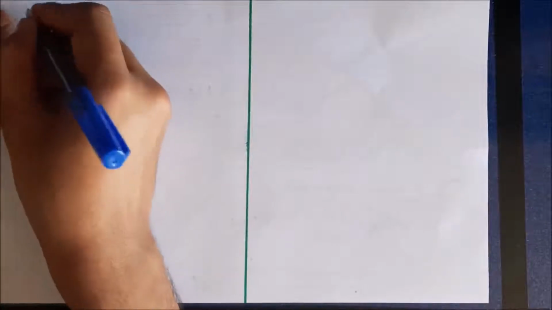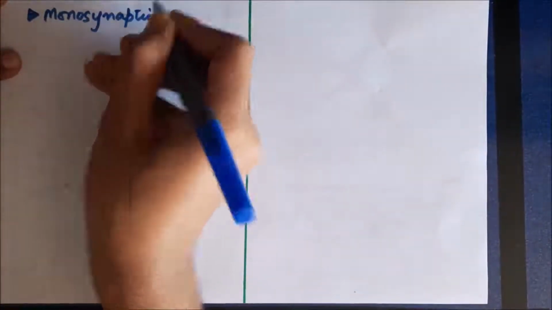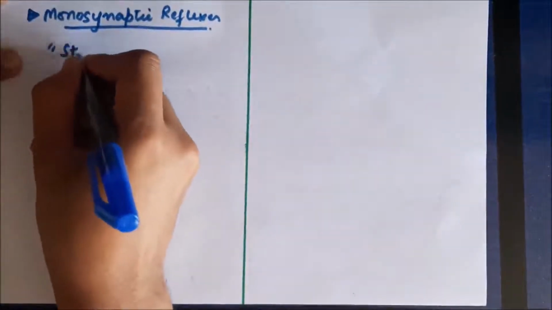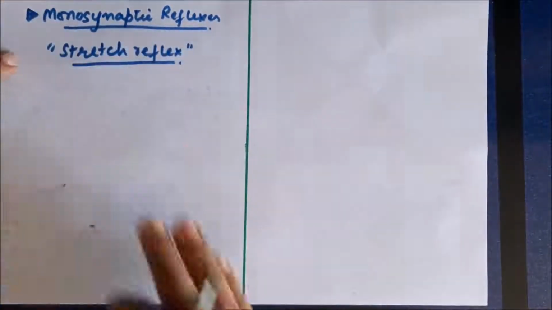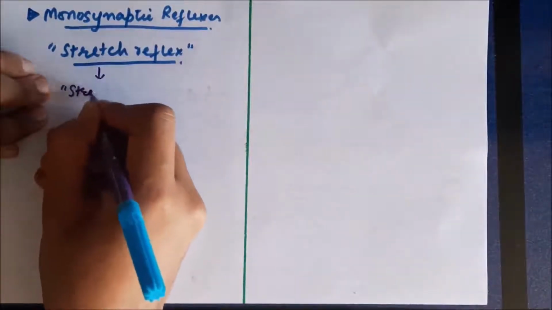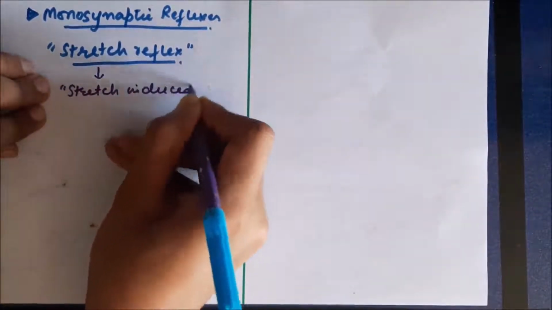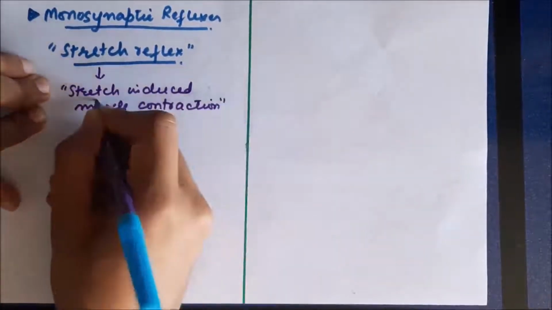Now let us start with the basic topic, that is the monosynaptic reflexes. Monosynaptic reflexes, as we know, have only one synapse in the reflex arc, and the classical example of this reflex is the stretch reflex. So what do we mean by stretch reflex? Stretch reflex simply means stretch induced contraction of the muscle. It means whenever we stretch a muscle, there is reflex contraction of the same muscle. So stretch induced contraction of the muscle is called the stretch reflex.